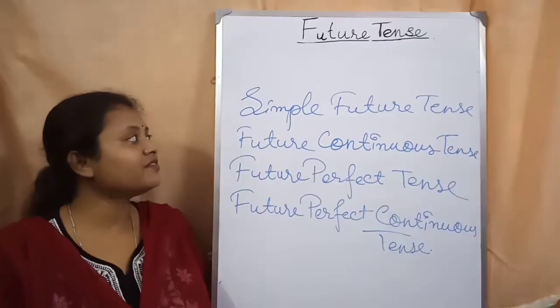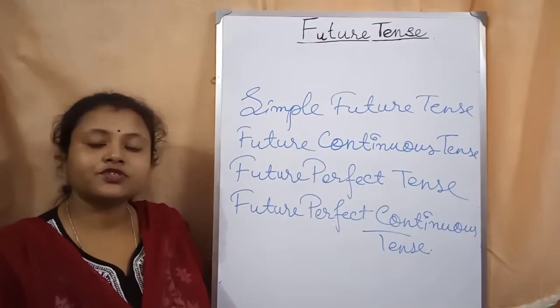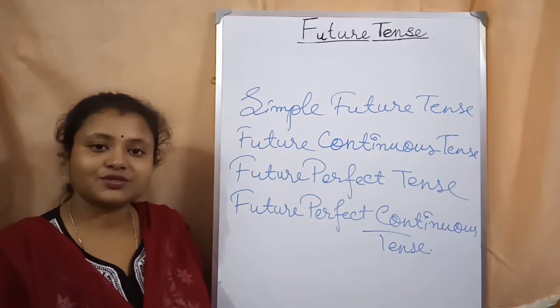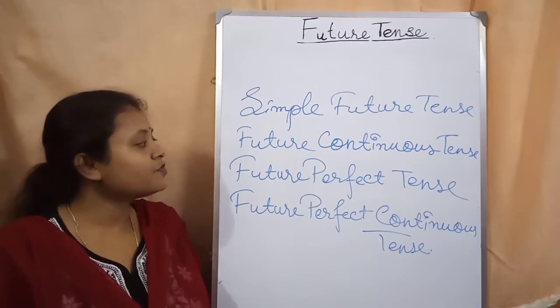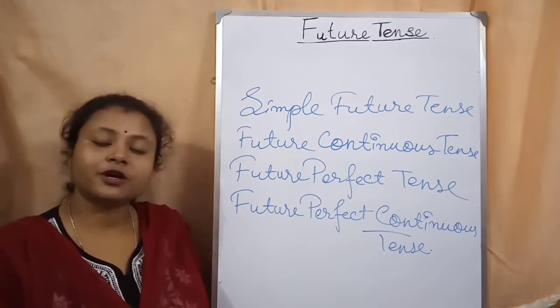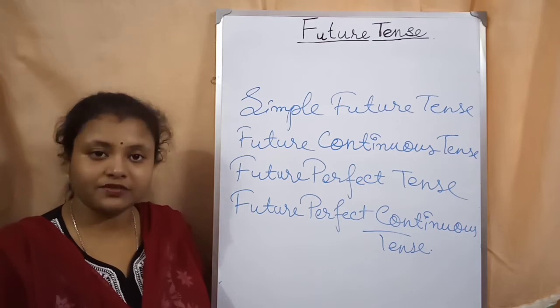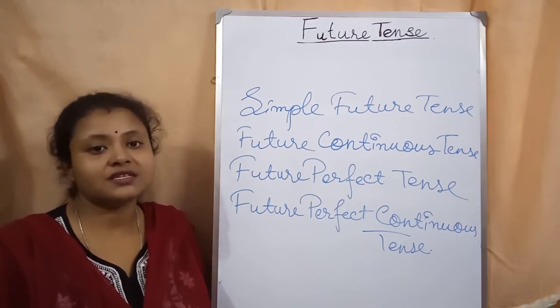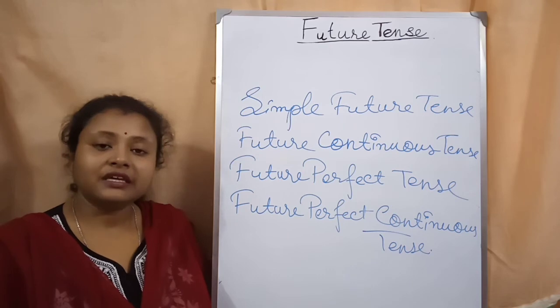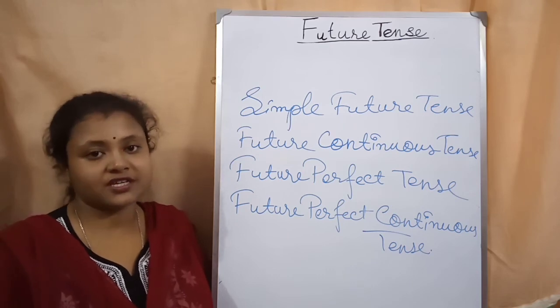So students, we have learned the 4 types of future tenses in our class today: simple future tense, future continuous, future perfect and future perfect continuous. I think you all have understood future tense quite well.